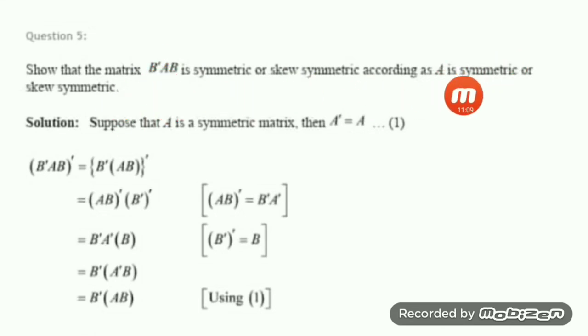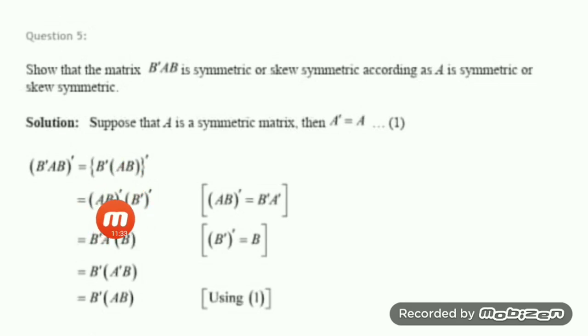First, we will suppose that A is symmetric. So by definition, A transpose equals A. Now you find the value of B transpose AB whole transpose. You know matrix multiplication is not commutative but associative. So I combine these two together, AB together, and this one is separate. So I can use the AB whole transpose formula. AB whole transpose is B transpose A transpose. So this transpose first, then this transpose.